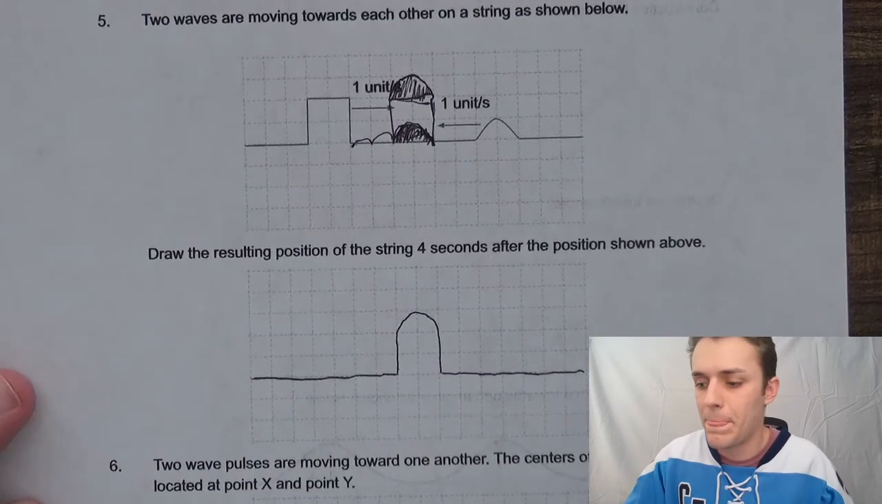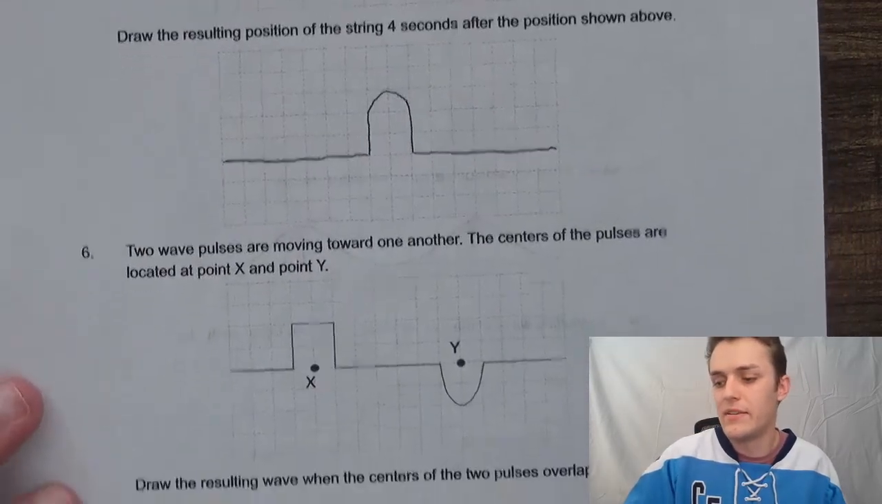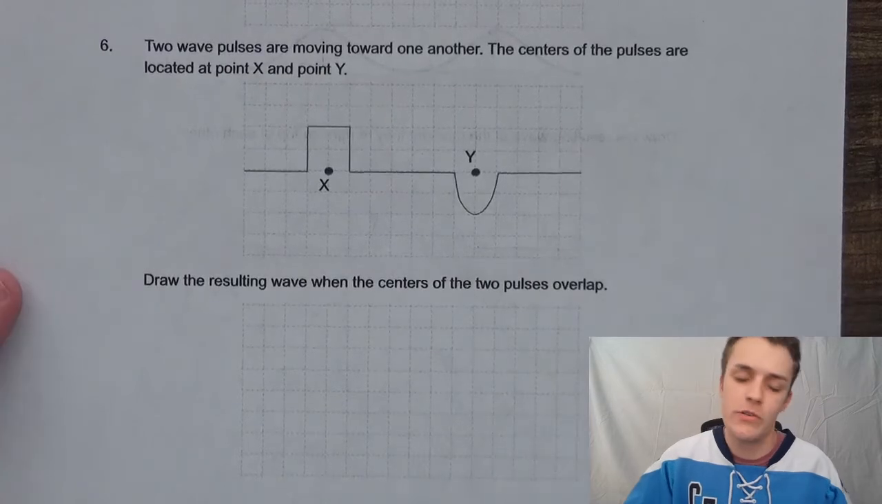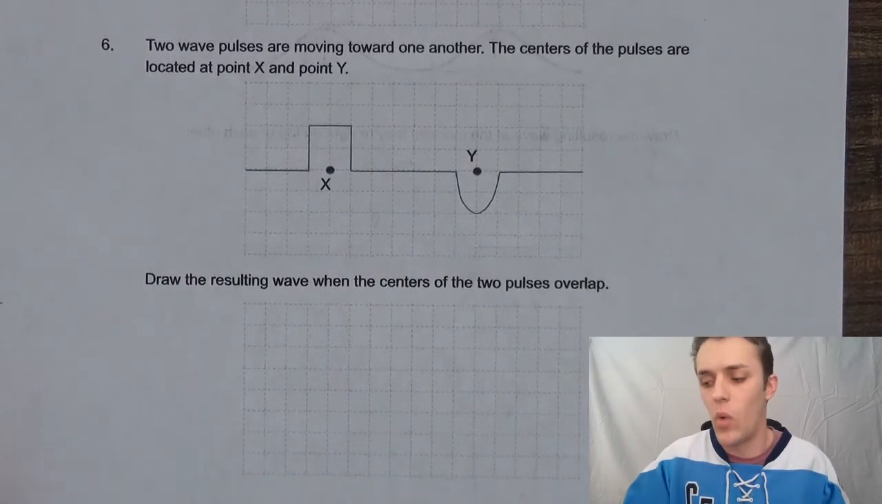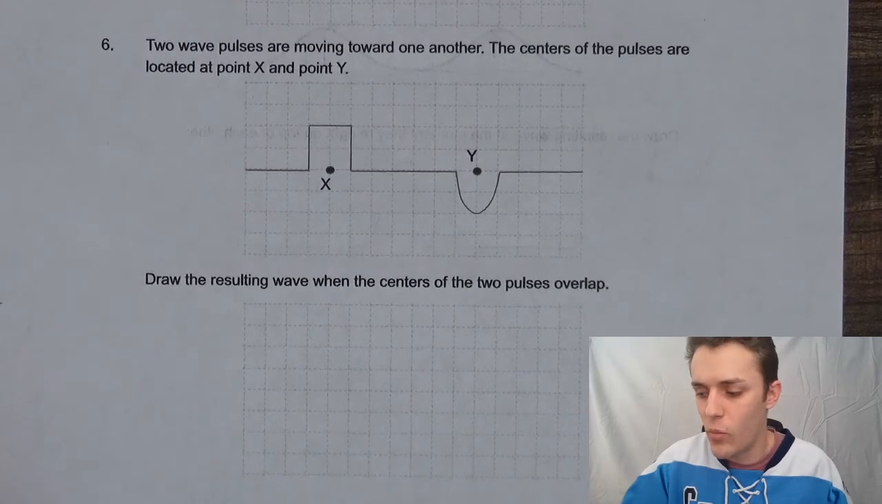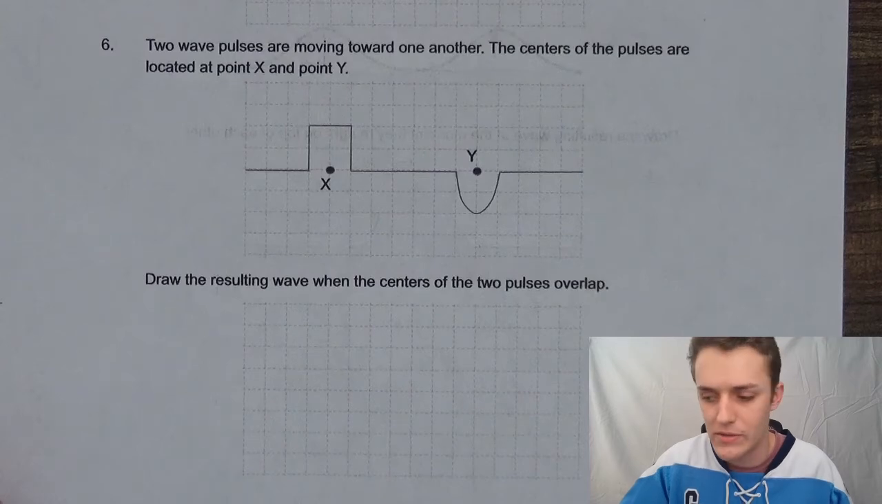All right. Last but not least, we have number 6. It says 2 wave pulses are moving towards one another. The centers of the pulses are located at point X and Y. Draw the resulting wave when the centers of the 2 pulses overlap. So just when they're right on top of each other once again.